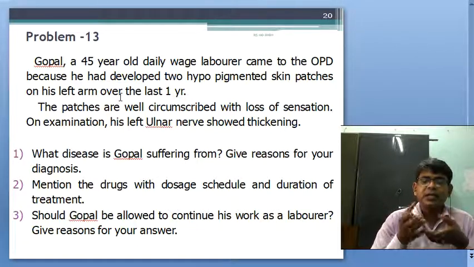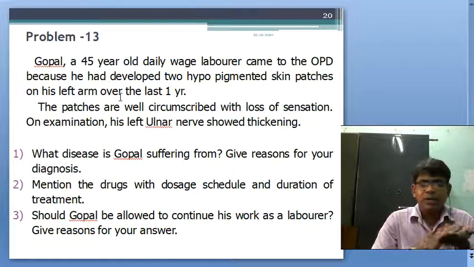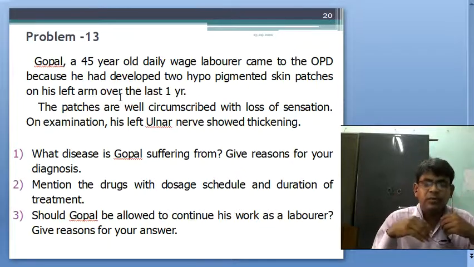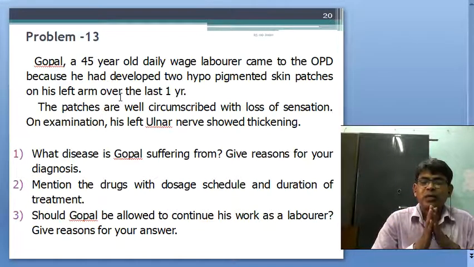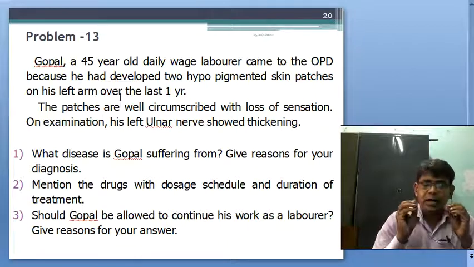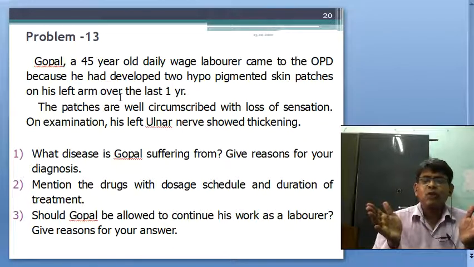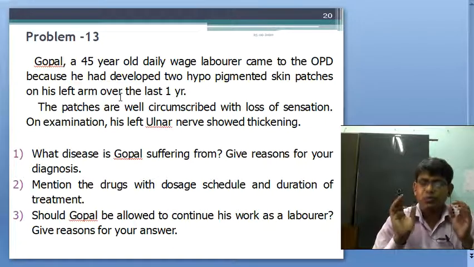Every day he should watch the palm surface for any loss of sensation or any ulceration. Every night he should wash his hands with soap and water, and apply coconut oil or any Vaseline-like product. Normally the cheap one available is coconut oil.